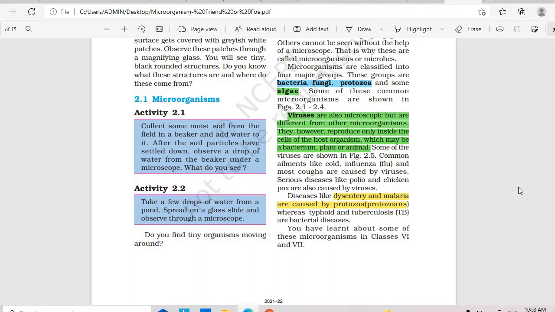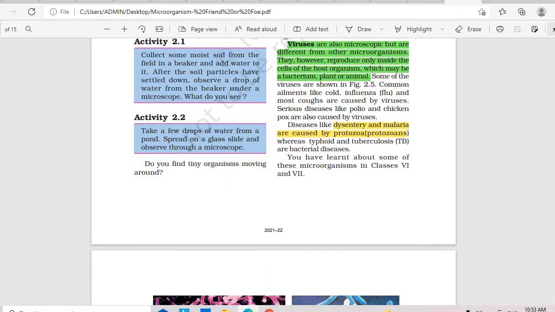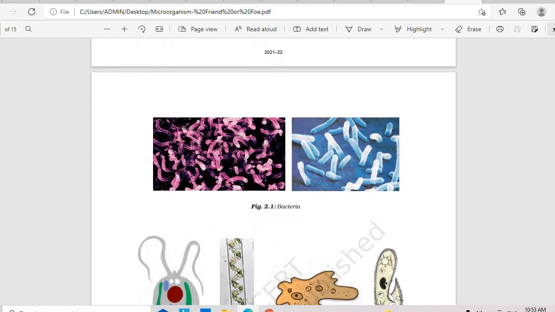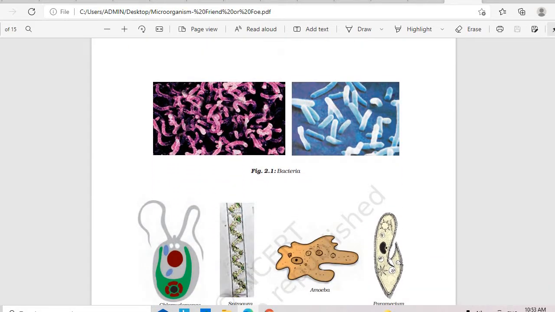You also have bacterial diseases that you all know, typhoid and TB, tuberculosis. These are bacterial diseases. In this chapter you will read about both the good effects and bad effects of microorganisms. You can see the structure of bacteria. Bacteria come in different shapes. Here it's a spiral-shaped bacterium, and here it's a rod-shaped bacterium. They are very small and come in different shapes.